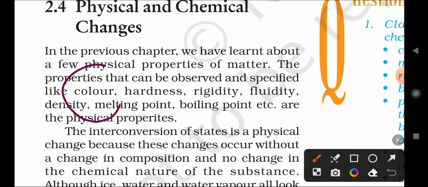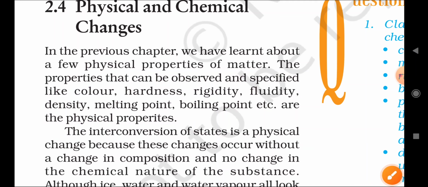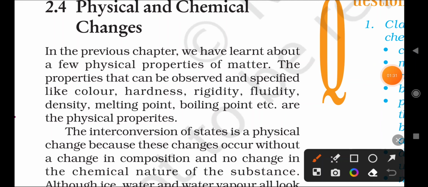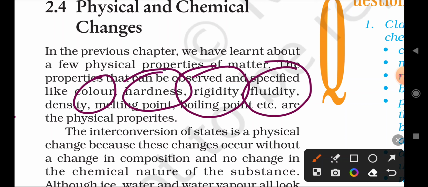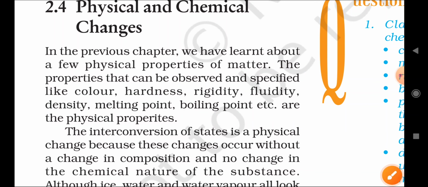For example, color, hardness, rigidity, fluidity, density, melting point, boiling point, etc. These are called physical properties, already learned in the first chapter, right?